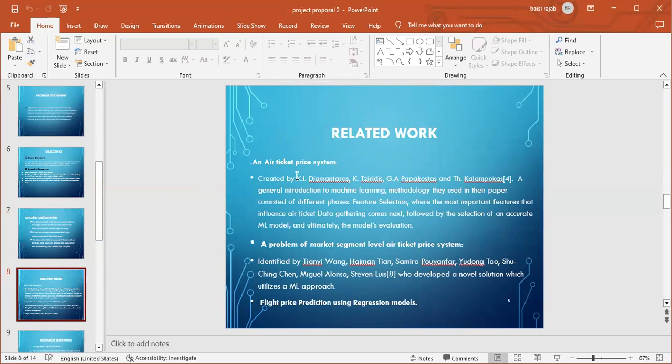Then the related work, the first one being an airline ticket price system. These gentlemen used the bagging regression, and for their analysis they used the R squared formula, but they never used the linear. And that is why we want to develop the same product but using linear regression, since linear regression is easy to use and understandable and it arranges the work very well compared to other algorithms.